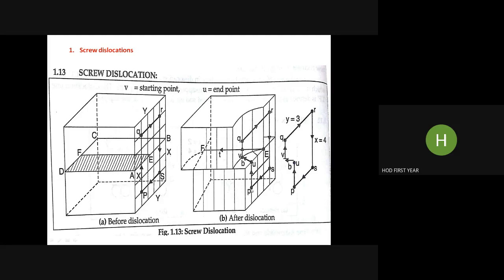Now if you try to move upward, you will reach point U and not point V. If you want to go to point V, you have to move one more step. So that is the Burger's vector, and that is its direction, and it is because of the screw dislocation.